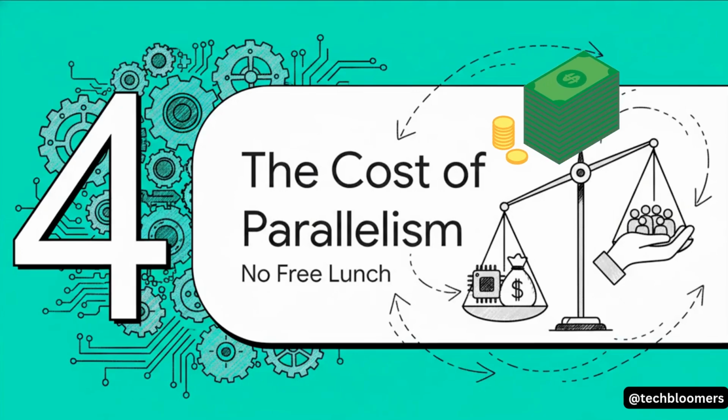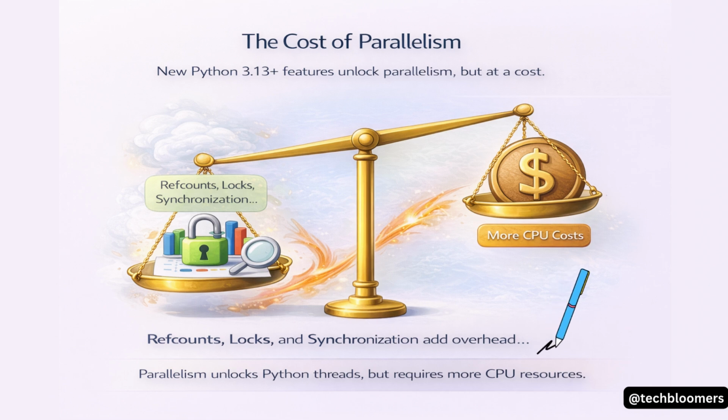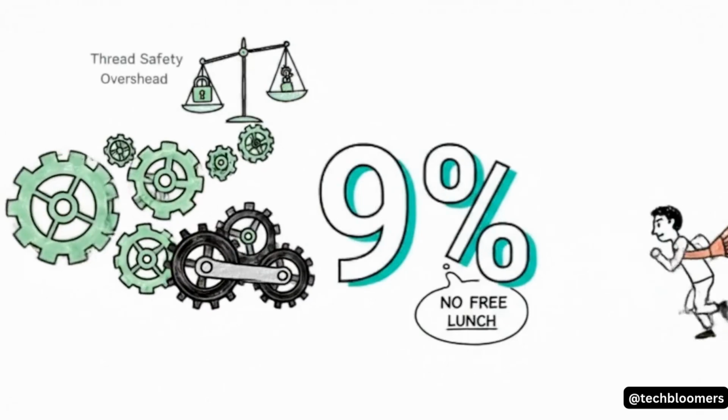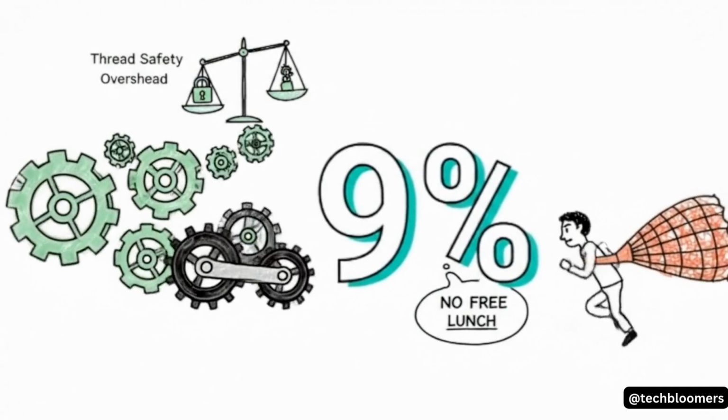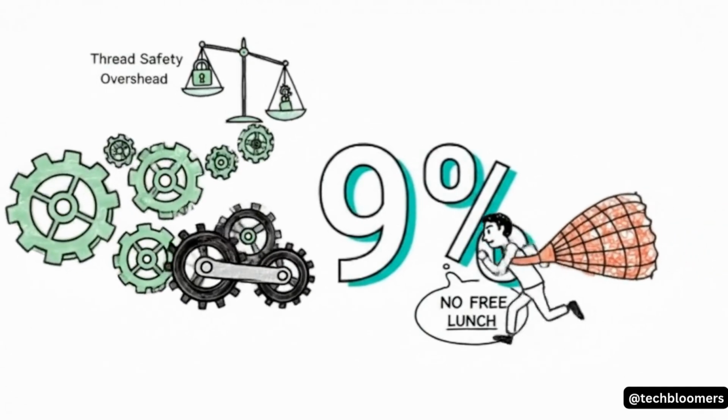Now, this re-architecture is an incredible feat of engineering, but it is not free. There is a cost, and we have to talk about the real trade-offs that every single Python developer needs to understand. And here it is, the number one trade-off you have to understand. All of that new machinery for thread safety, the new reference counting, the fine-grained locks, it all adds overhead. Right now, the estimate is that it slows down normal, single-threaded code by around 9%. There is no such thing as a free lunch in software engineering.